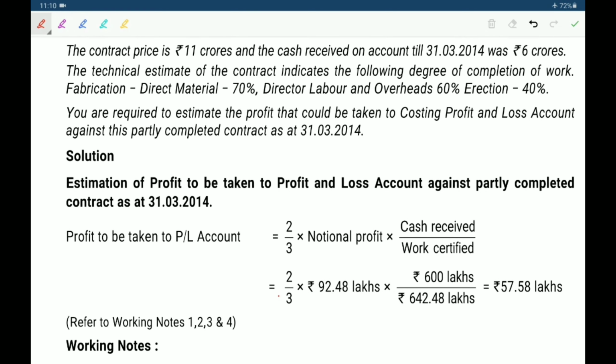In this problem, we have to find out notional profit. To find out notional profit, we have to find out further cost, that means estimated cost. Next, work certified. After that, degree of completion of contract. These 4 items we have to find out in this problem.